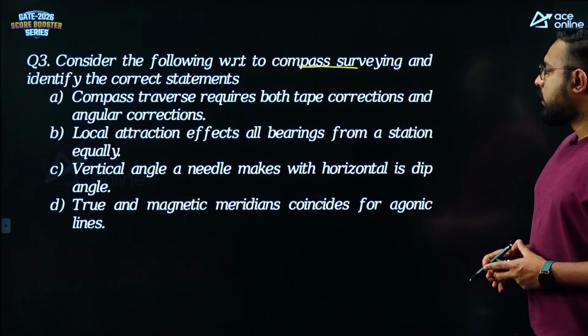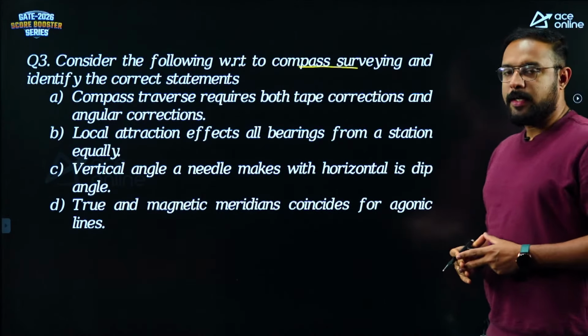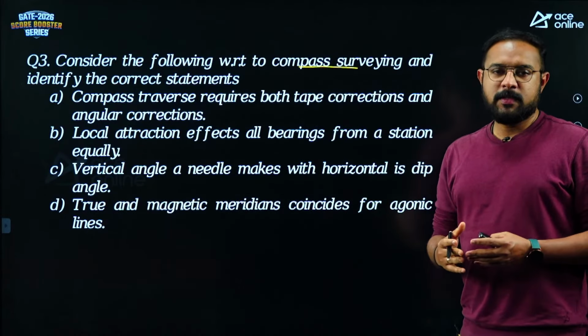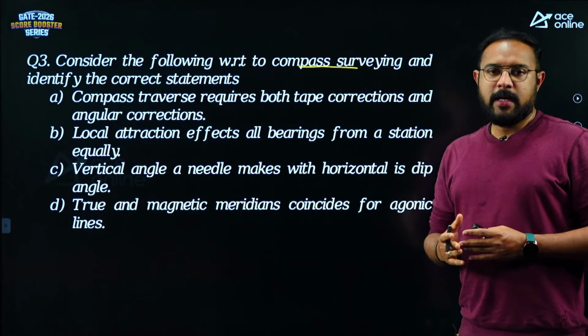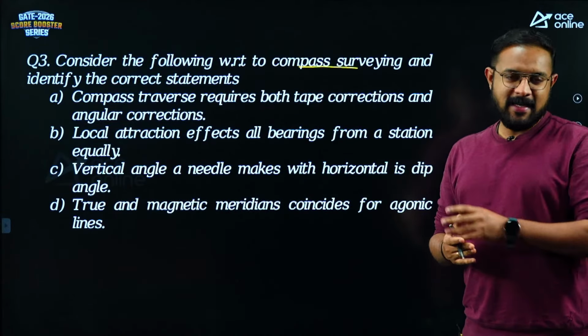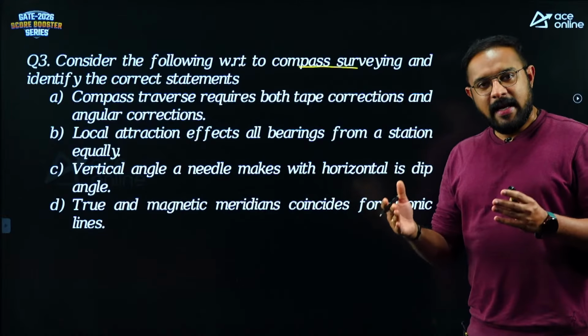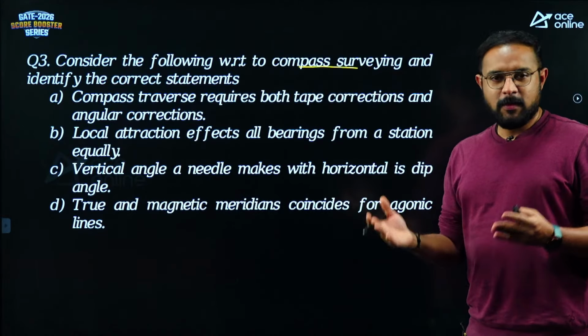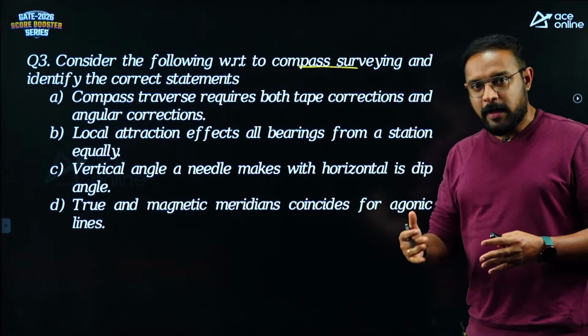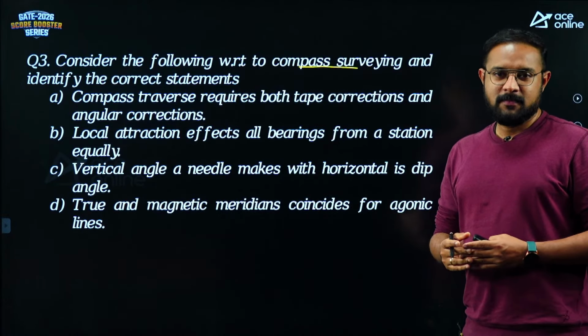Compass traverse requires both tape corrections and angular corrections. Yes or no? Yes. Because whenever we are running a compass traverse, we will require two data, the horizontal distances as well as the bearings of the lines. Now, there can be an error in the measured length. The tape can be too long, the chain can be too short. So, those conditions are possible. So, if it is mentioned, you will have to apply that.